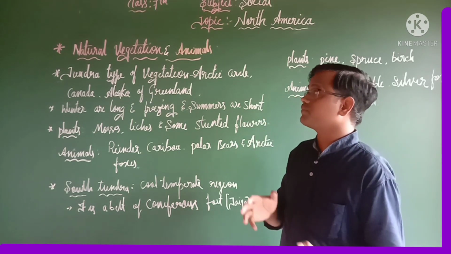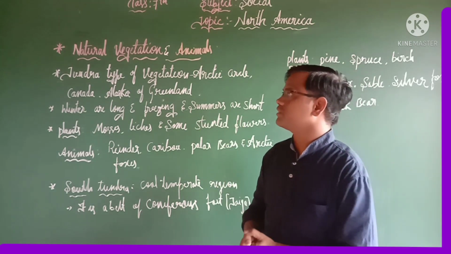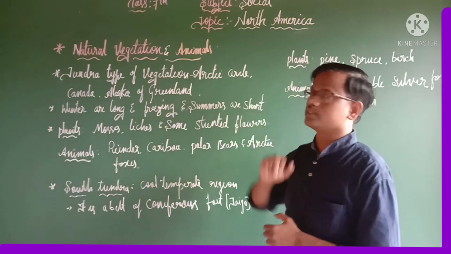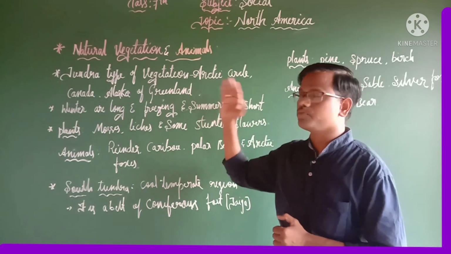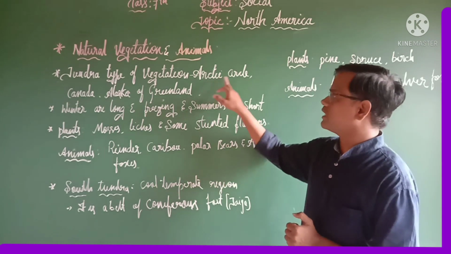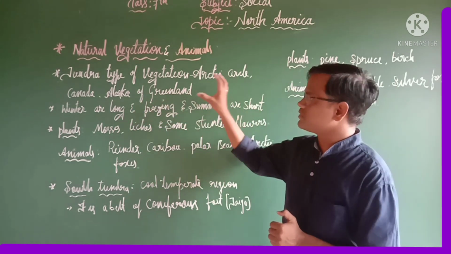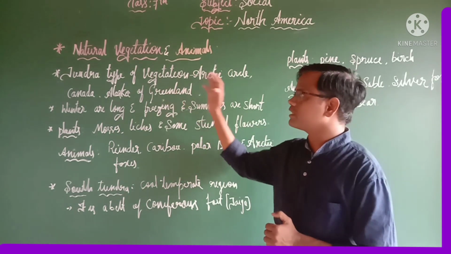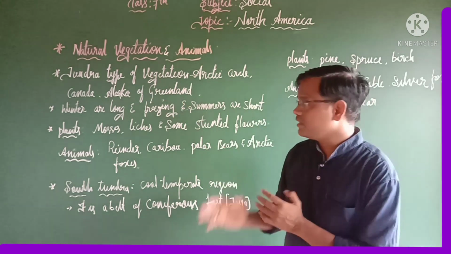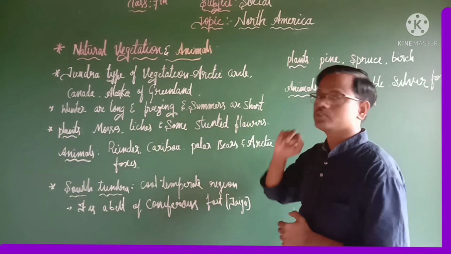There are different natural vegetation types we can see in North America. The first one, tundra type of vegetation. We can see this tundra type of vegetation in a few important places. Those are the Arctic Circle, Canada, Alaska, Greenland. In these places we can see the tundra type of vegetation, and here winters are long and freezing and summers are short.